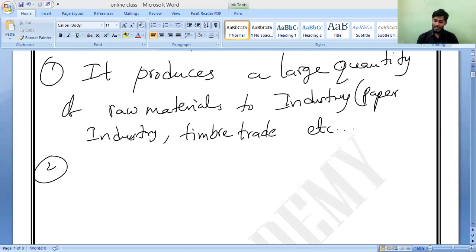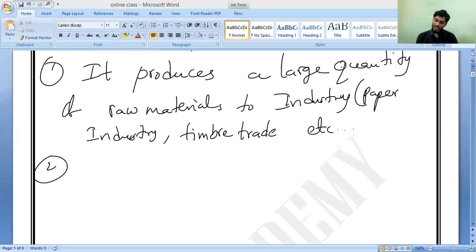During independence time, the population of India was 40 crores. Now, 75 years of independence are over. What is the present population? In 2021, it is about 150 crores. That is an estimation. Imagine, is India's size increasing? No, sir. But the population is increasing, correct or not? That you should remember.